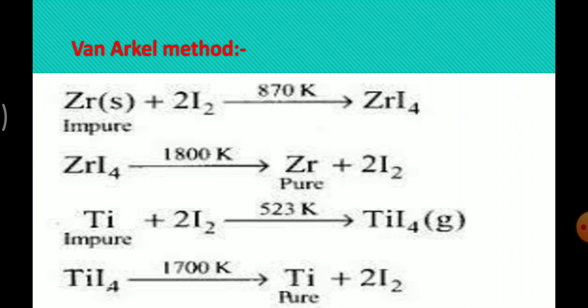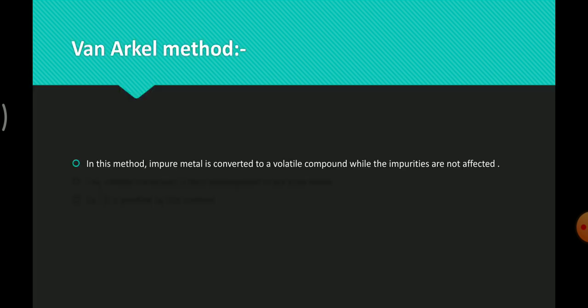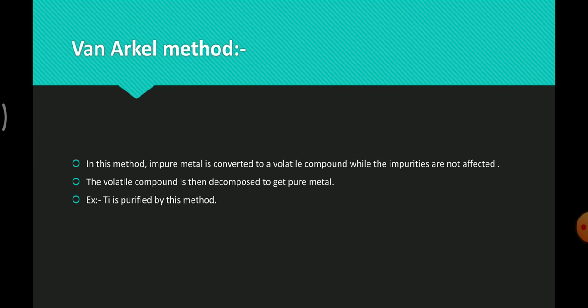So this is the reaction regarding the Van Arkel method. In this method, impure metal is converted into a volatile compound while the impurities are not affected. The volatile compound is then decomposed to get pure metal. So here titanium is purified by this method.